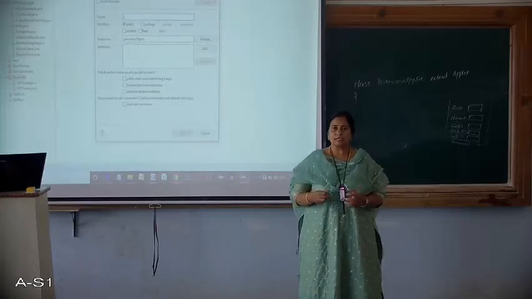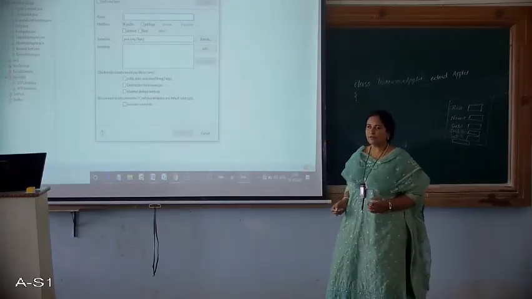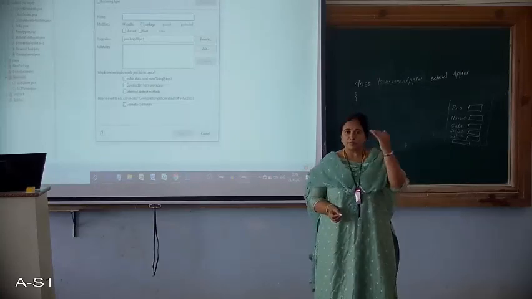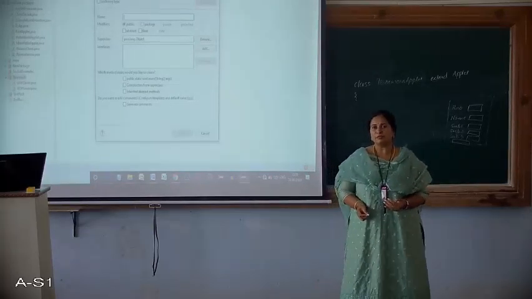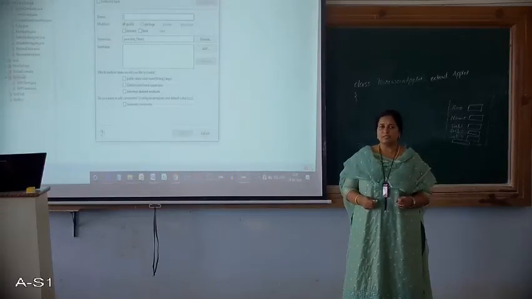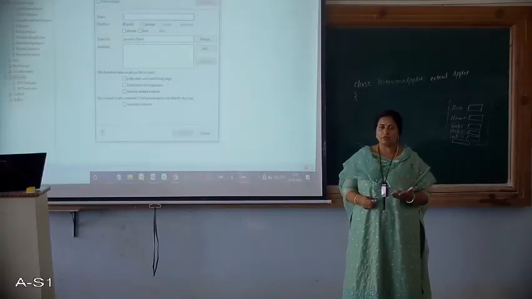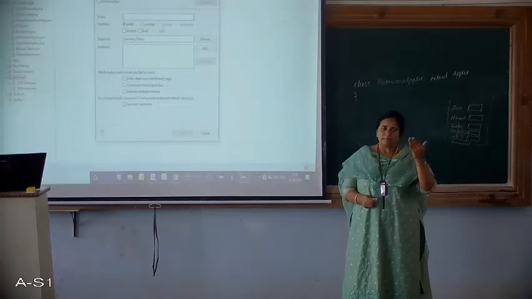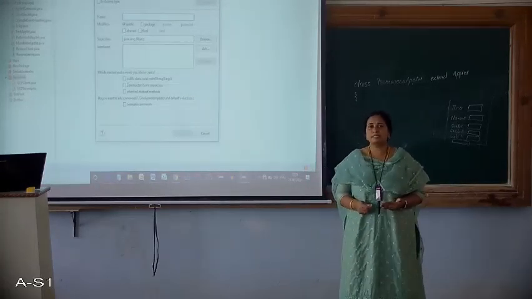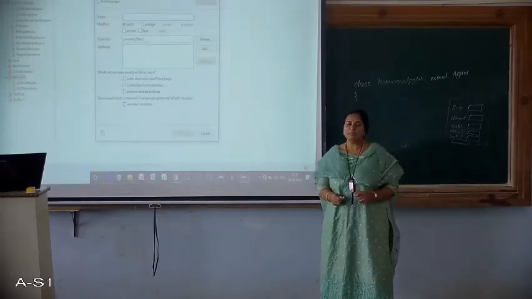Which is like a constructor. Whenever you run an applet, the statements that you have included in the init will be executed. That means if you want to initialize something when an applet starts running, those statements can be included in the init method.